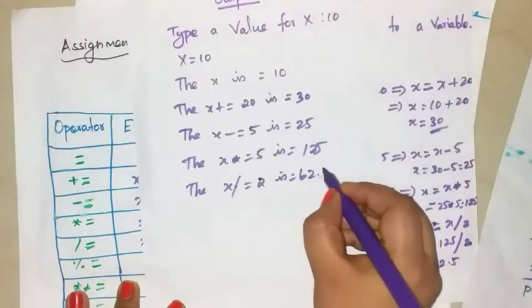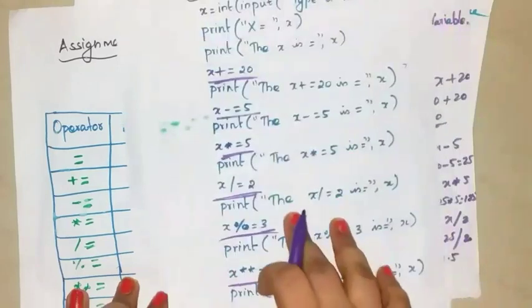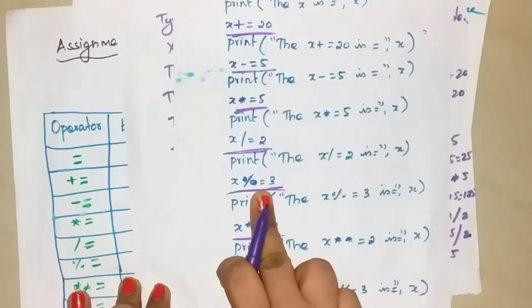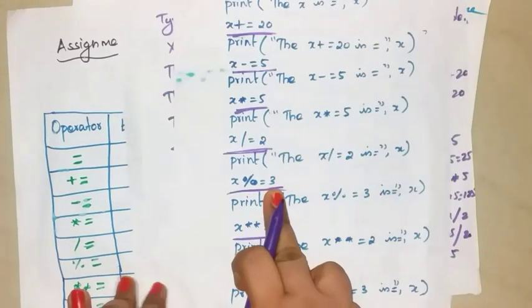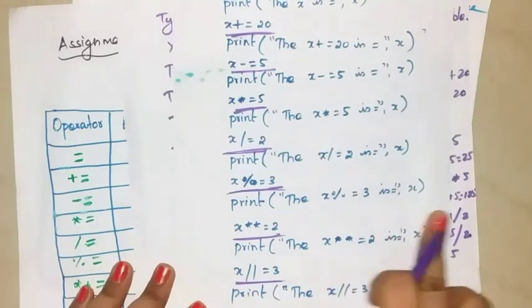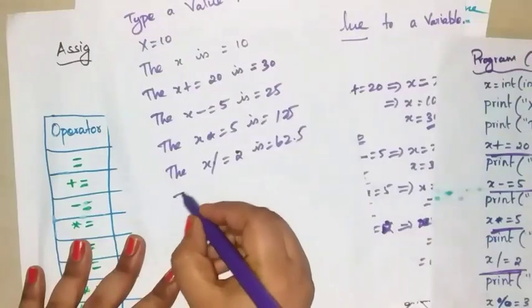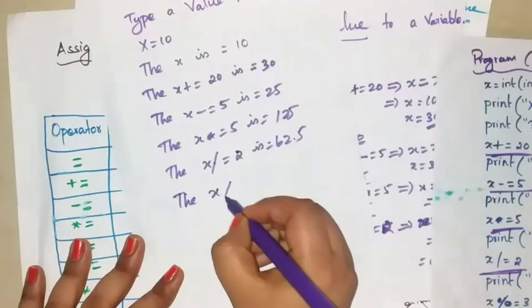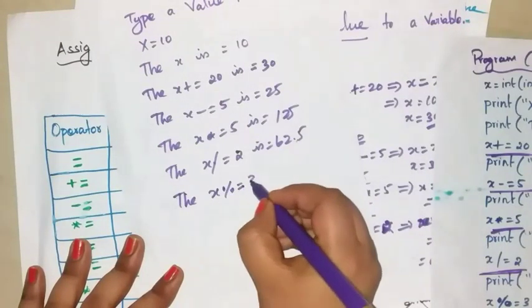Here also write 62.5. And next, x percentage, which means modulus, is equal to 3. Print the x modulus is equal to 3 is x. Here write the x modulus is equal to 3 is.